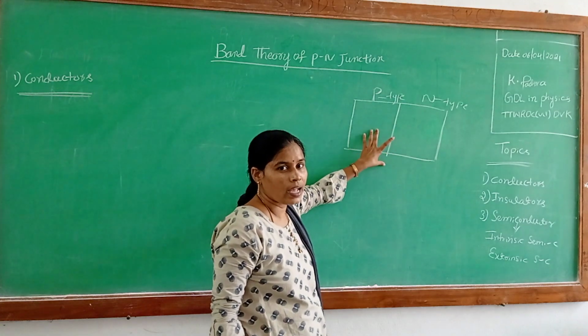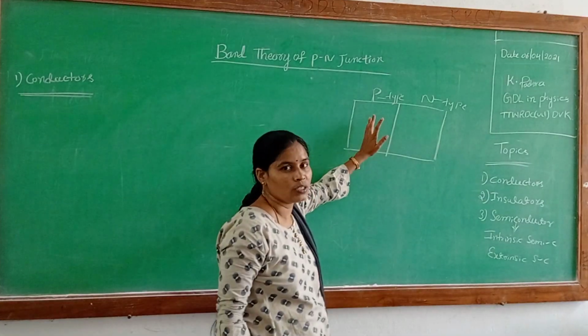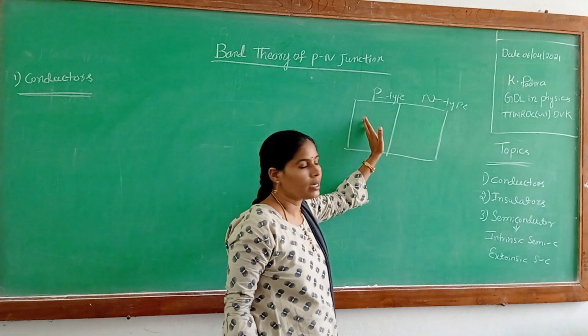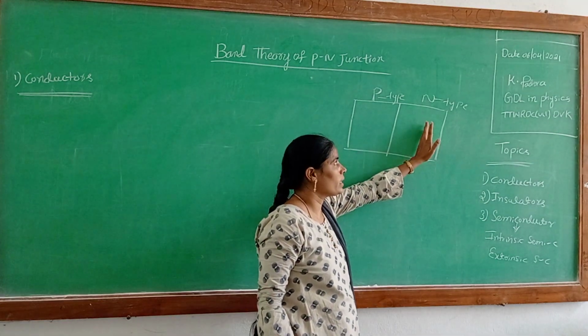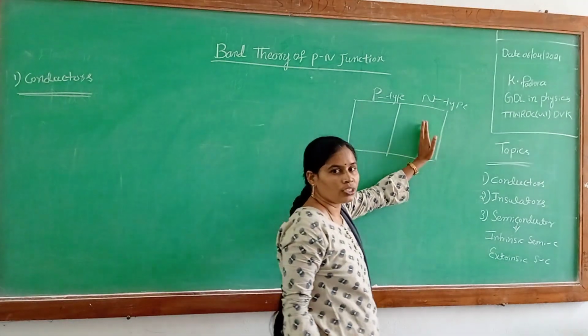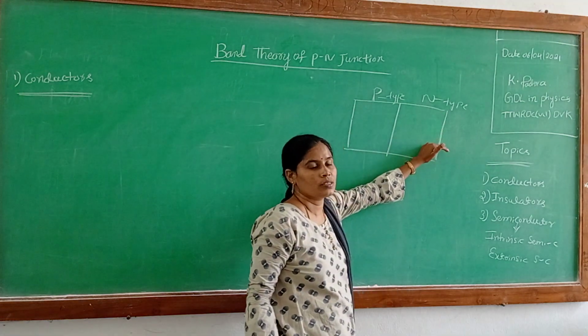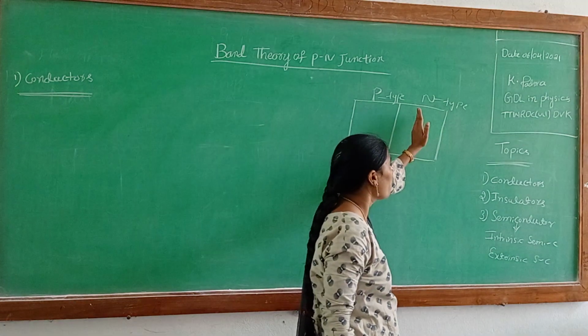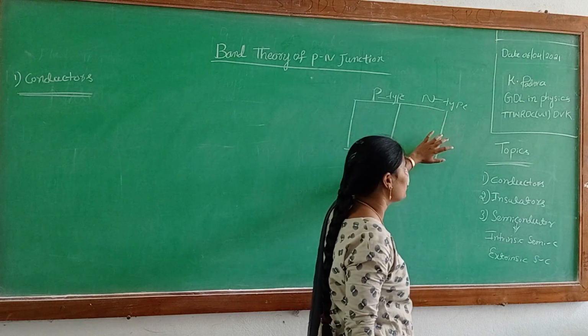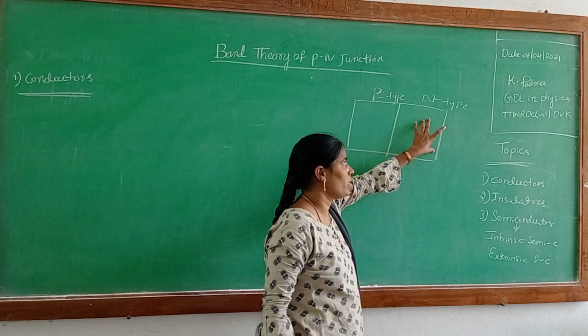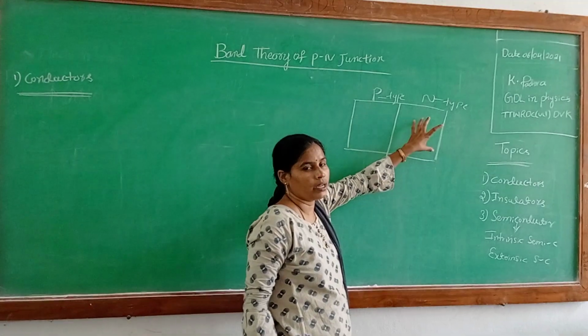An n-type semiconductor has electrons as the majority charge carriers and holes as the minority charge carriers.